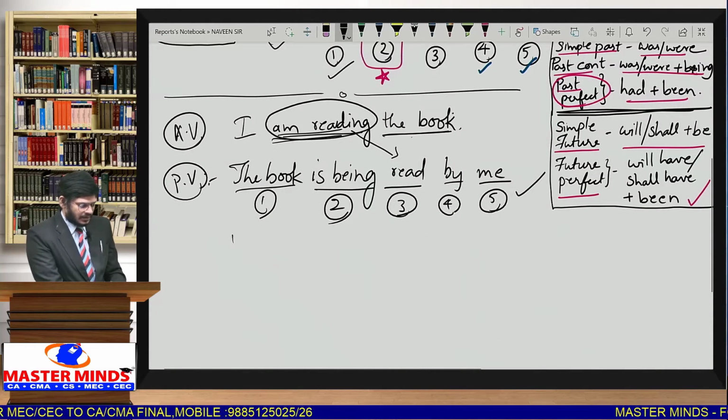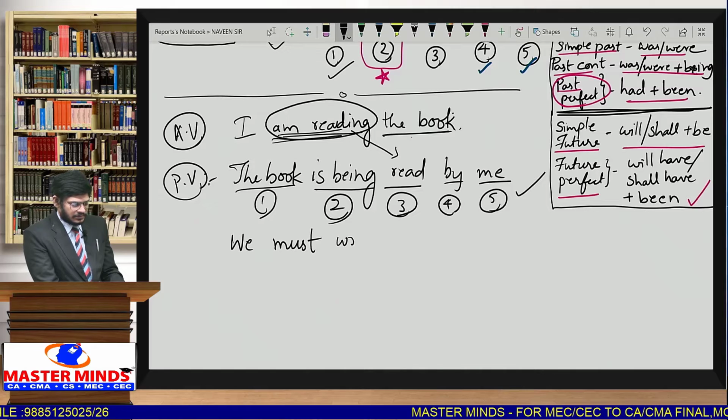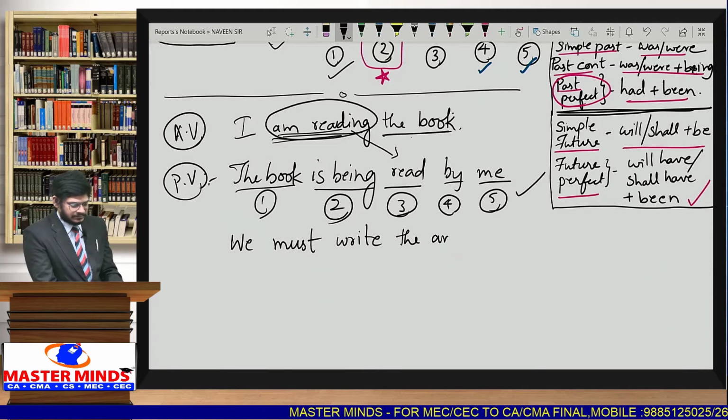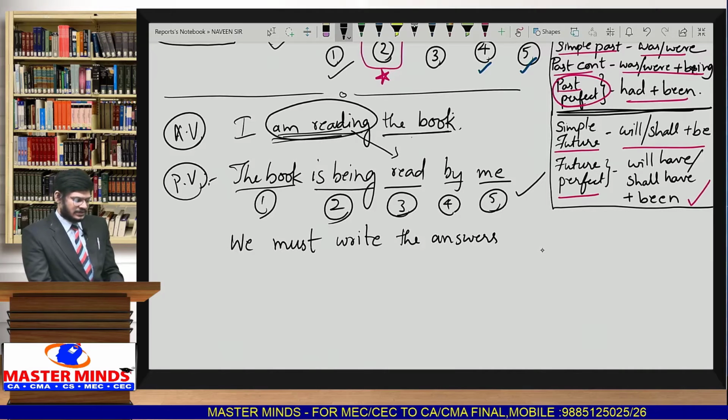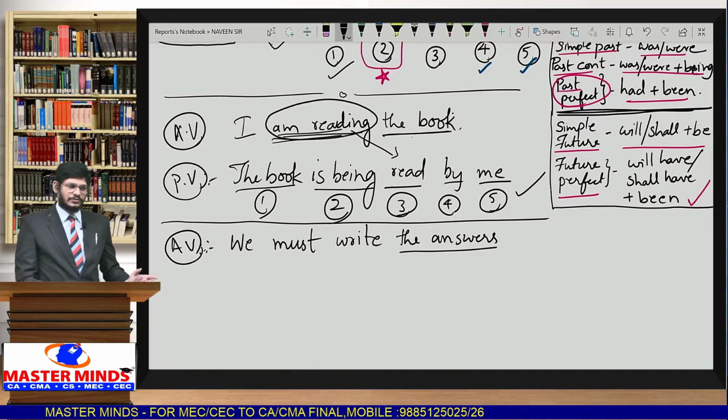Say, we must write the answers. Suppose if the sentence is like this, then this entire sentence is active voice, as you can see it clearly, you can understand it. The entire sentence is in active voice.